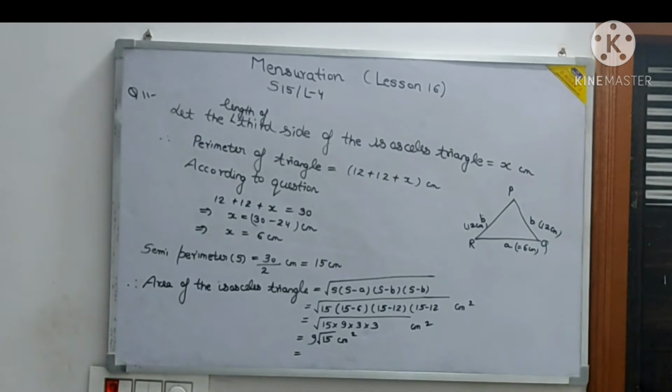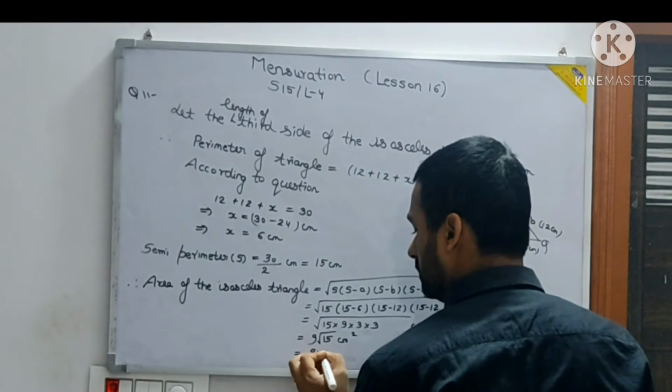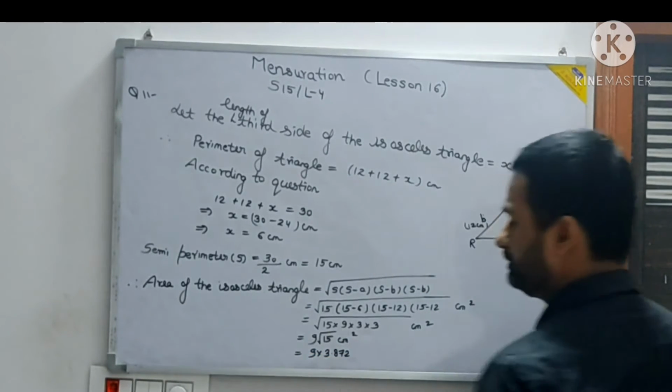The question could have given us the value of root 15, but if they have not given it, need not worry. Already you know how to calculate the square root. So let's calculate the value of root 15. Root 15 is 3.872. So 9 into 3.872.